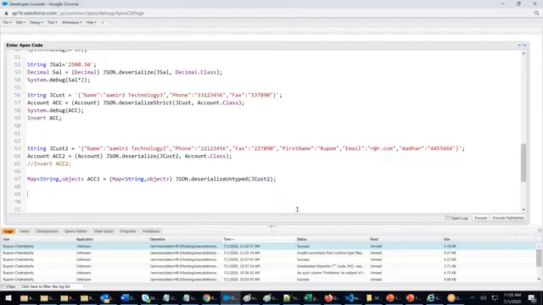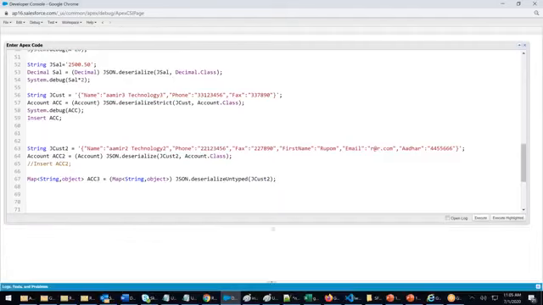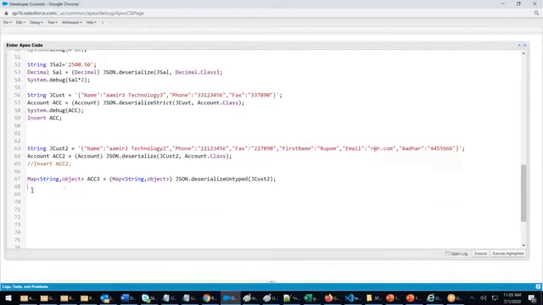Right? Now let us consume this data. How can we consume this data is the question. All of you, in the map class, I have taught you how to get from a map the key set and the value. Keep on observing. Now I'm making it a little complex. I want to create account and I want to create contact. I cannot create it directly. I have to take the data out separately, and then I have to create separately.